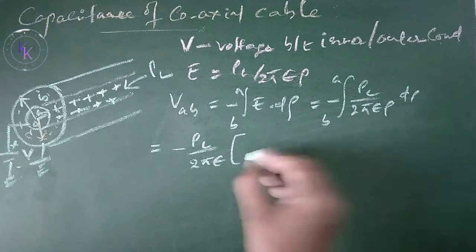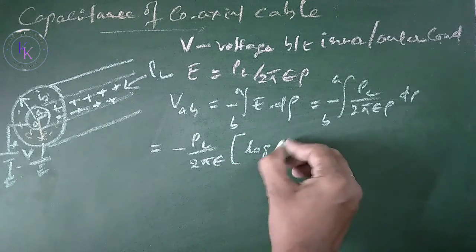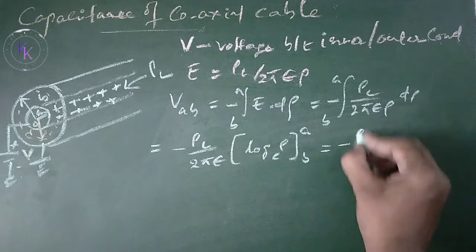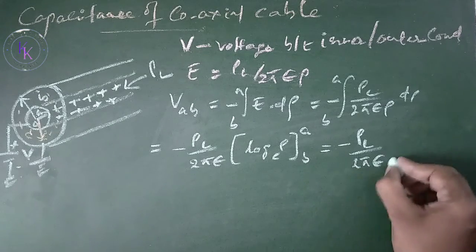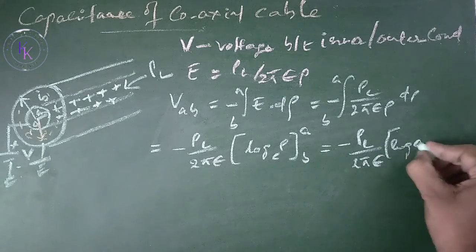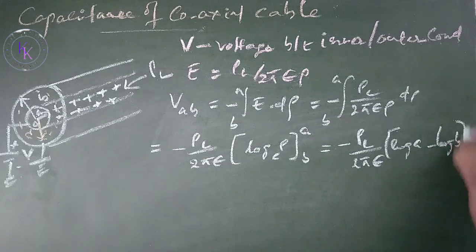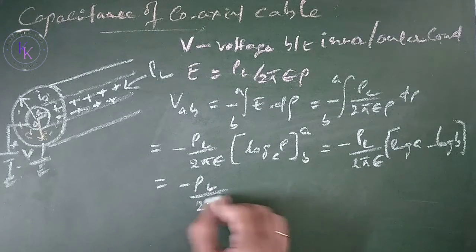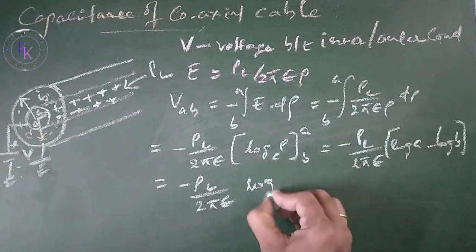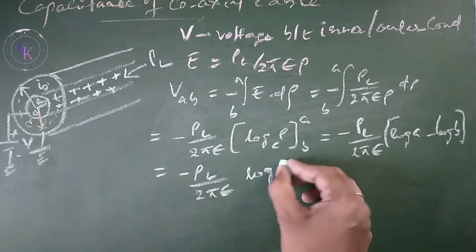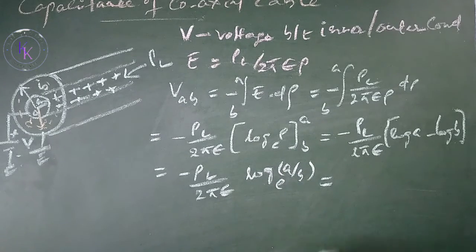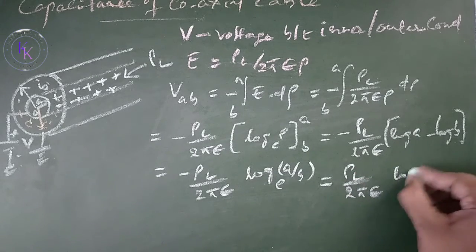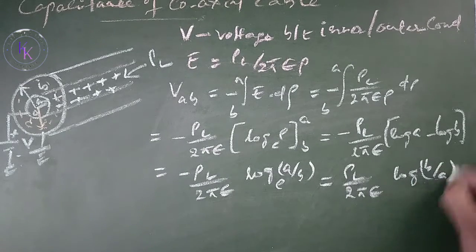When you integrate 1 by rho, you are going to get log rho to the base e with the limits B and A. Then minus rho L by 2 pi epsilon into log A minus log B, which in turn is rho L by 2 pi epsilon log A by B to the base e, which equals rho L divided by 2 pi epsilon log B by A to the base e.